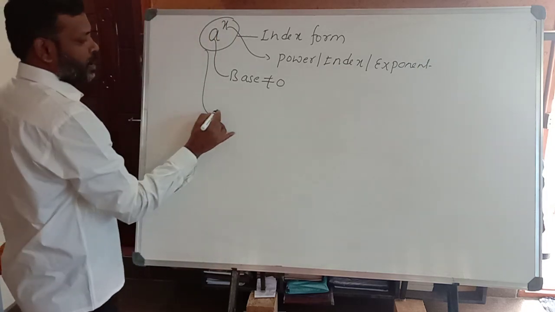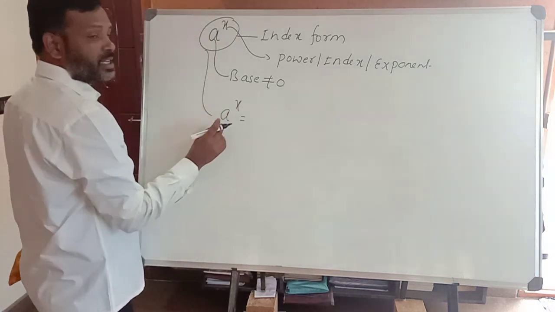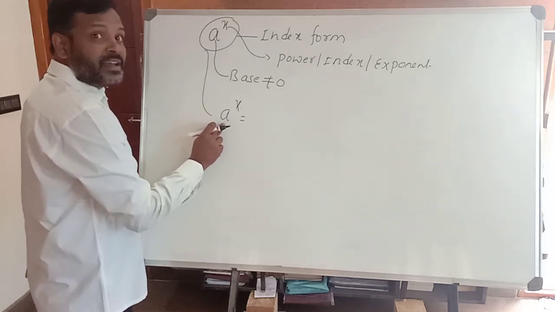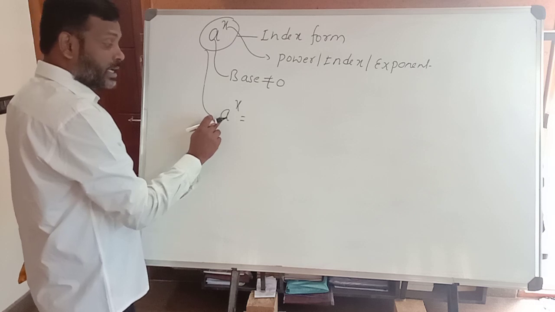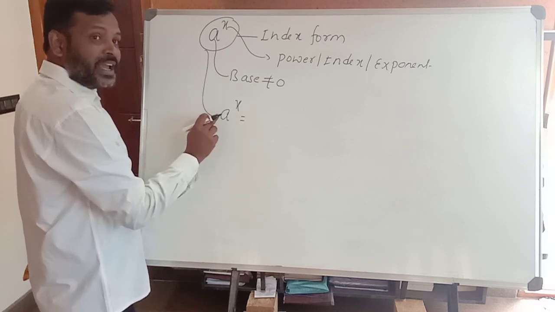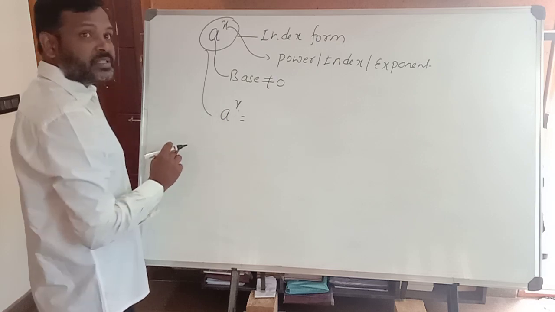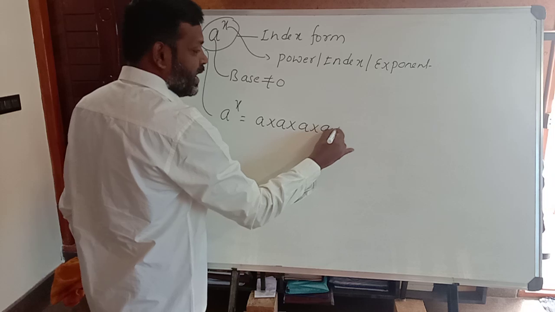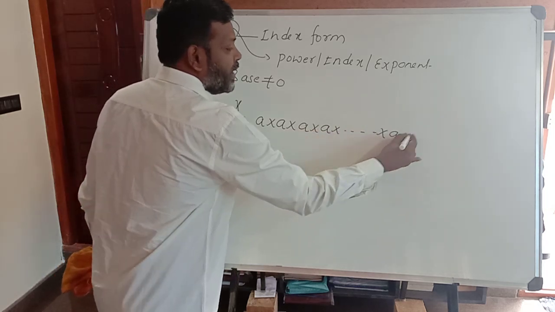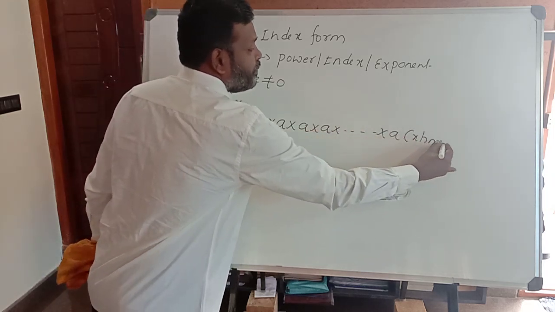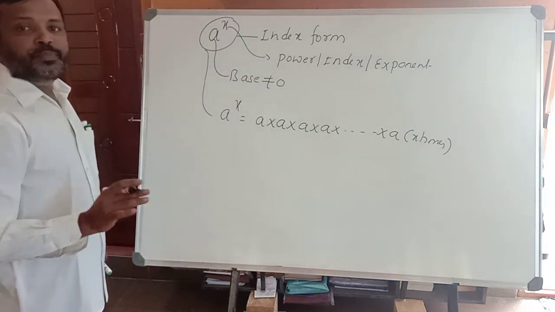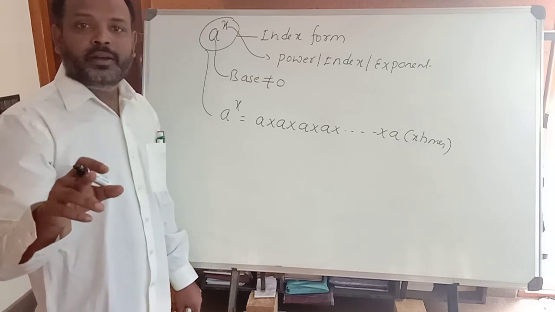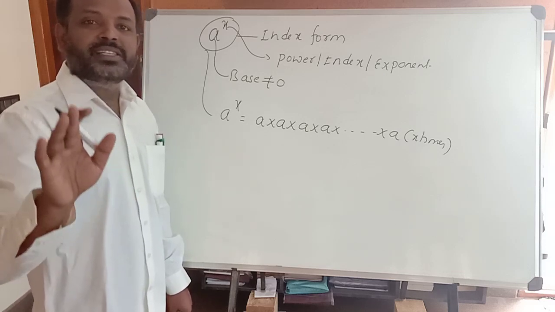Let us define it. What is the meaning of a power x? This means a power x is raising the power x to the given number a. It is nothing but multiplying a successively or repeatedly, how many times? X times. That is a into a into a into a and so on into a, x times. So this is the definition of the index form. The process of raising the power to the given number is called index form.